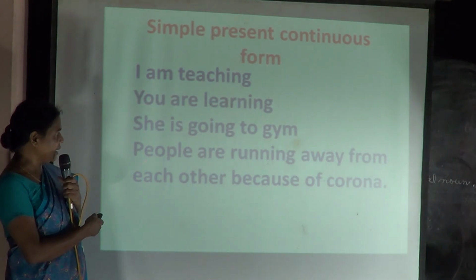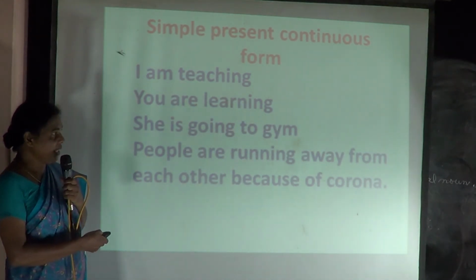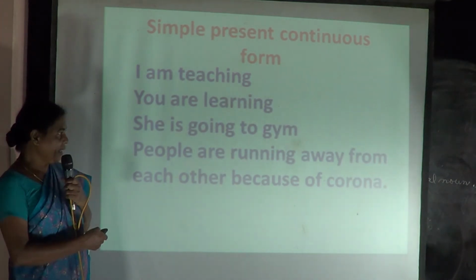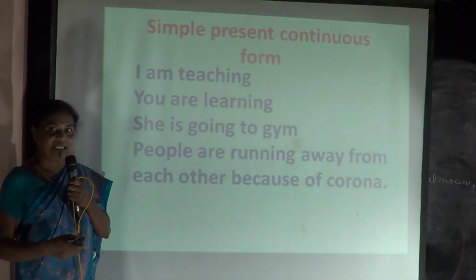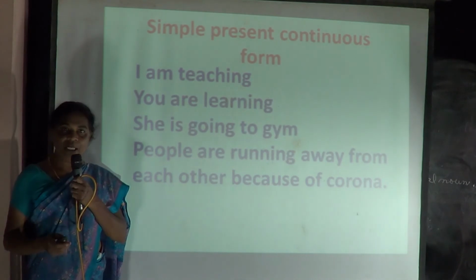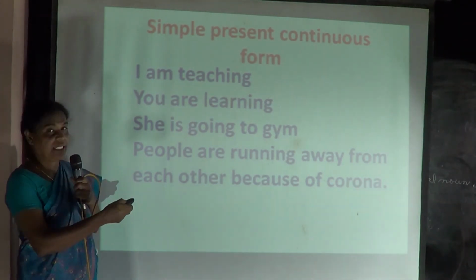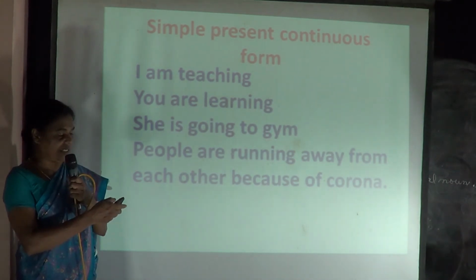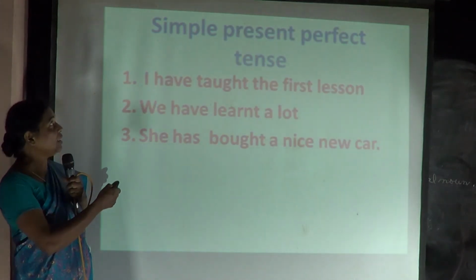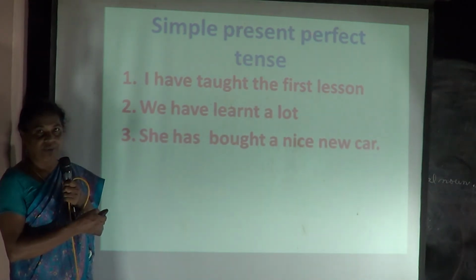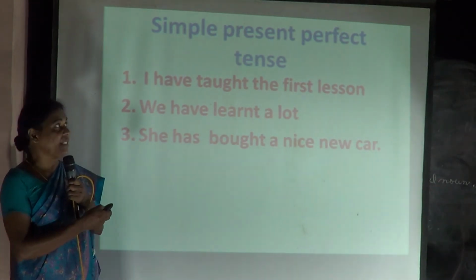See the next one, next example. People are running away from each other because of corona. People are distancing themselves away because of the corona. So these are the examples for the simple present continuous form of the tense. Right? Now we move on to the next one. Next one is simple present perfect tense. Simple present perfect tense. Okay.